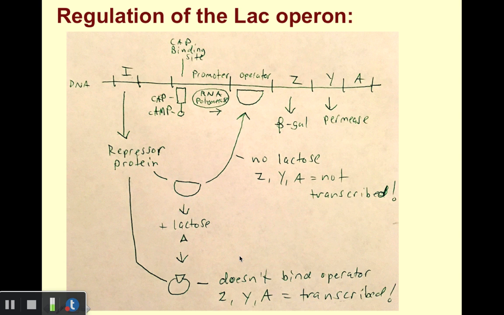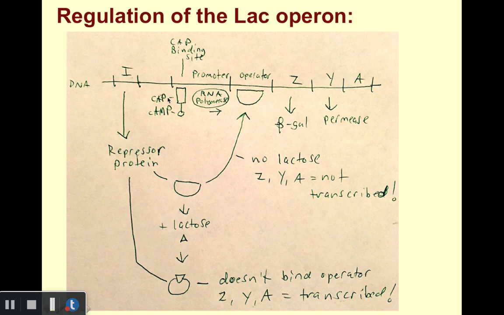can metabolize lactose. Notice we didn't say much about this part of the promoter, this CAP binding site. CAP refers to catabolite activator protein. So this is the site on DNA where the catabolite activator protein can bind. That's another protein involved in the system. We'll talk about that in a second.